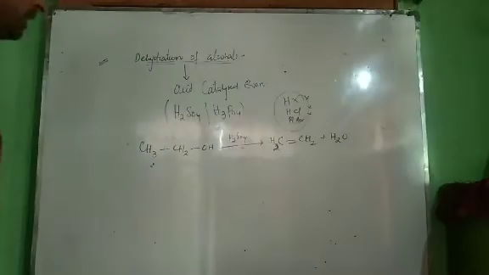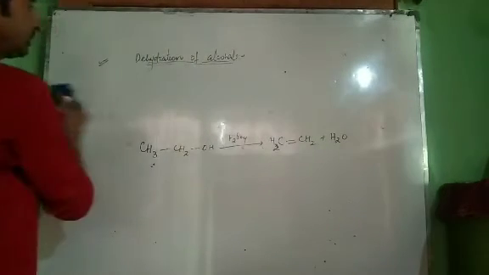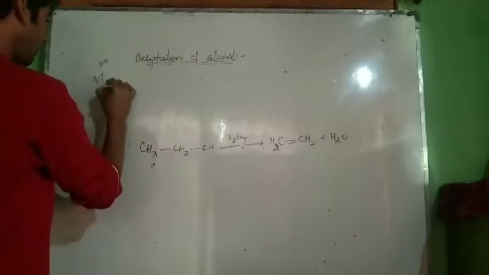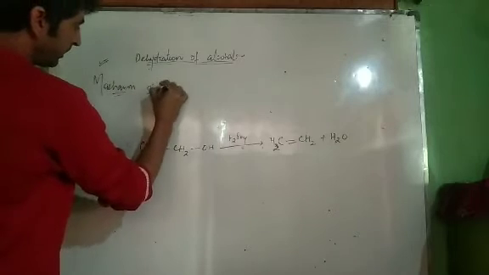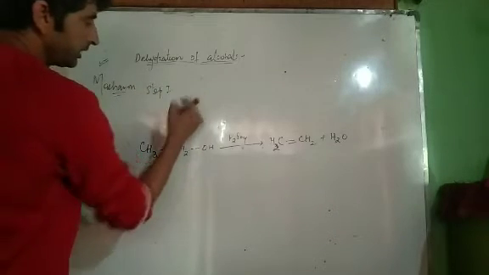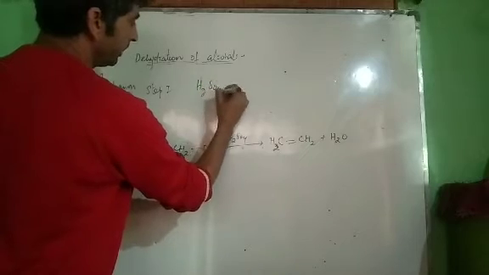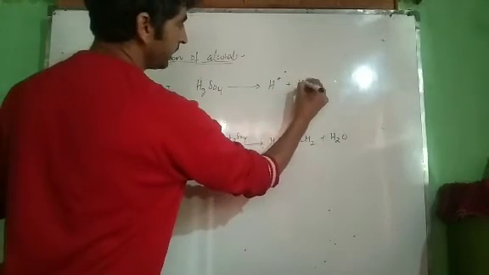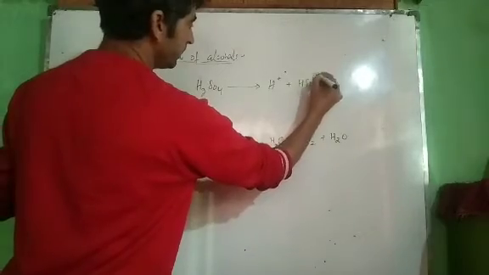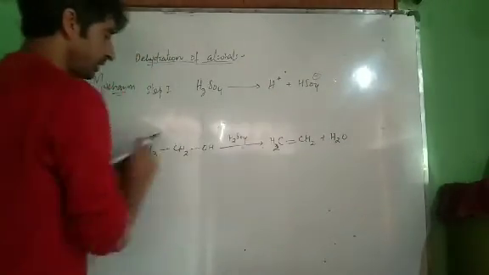Now see how the alkene is formed. What is the mechanism of the reaction? Let us discuss the mechanism of this reaction. Step first involves the ionization of the acid H2SO4. It dissociates to give H positive ions plus HSO4 negative ions. This is step first. This H positive ion acts as a catalyst.